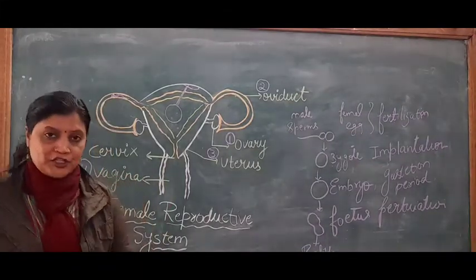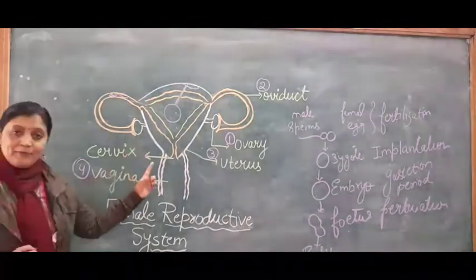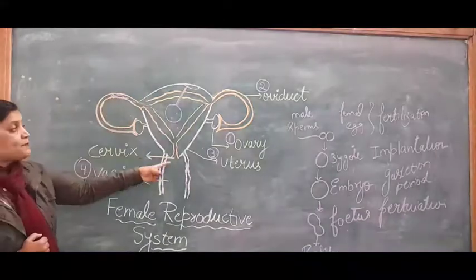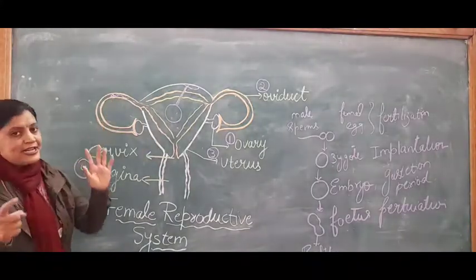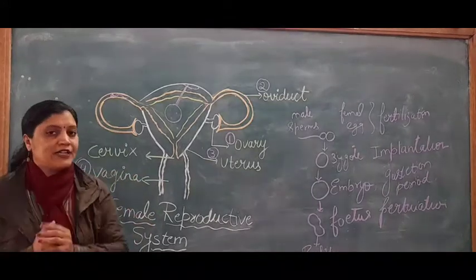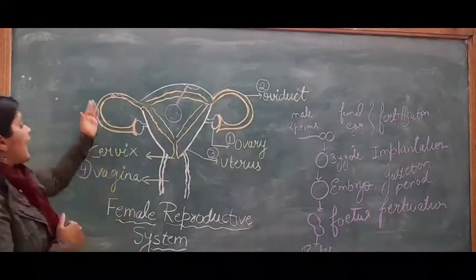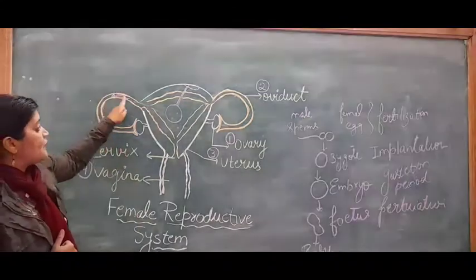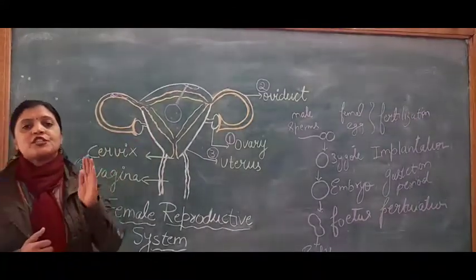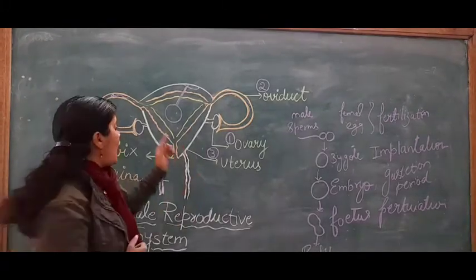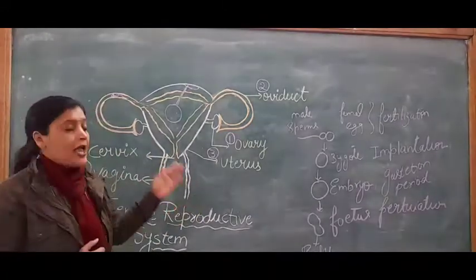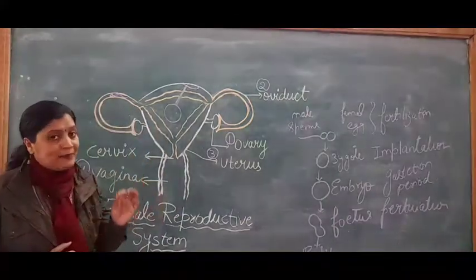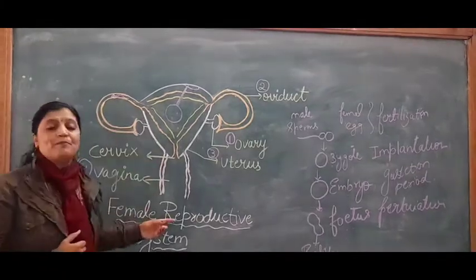Now, what is menstruation? As I told you, every month the ovary releases an egg. If this egg gets a sperm in the fallopian tube, then fertilization will take place and pregnancy will occur. But if this egg does not get any sperm for fertilization, then it comes to the uterus. Here the uterus wall breaks down. So along with the uterus tissues, blood and mucus, this egg comes out, which is called bleeding. This is known as menstruation.